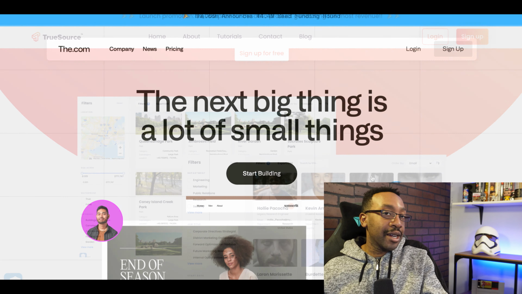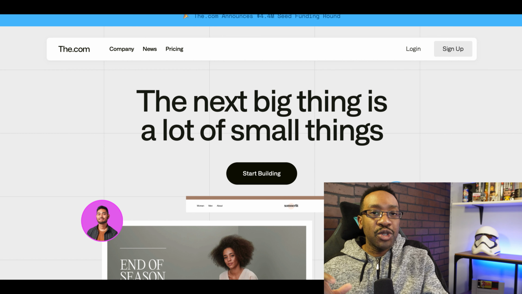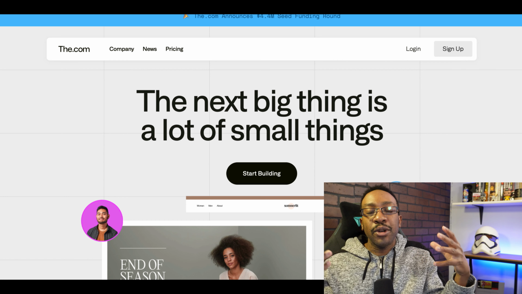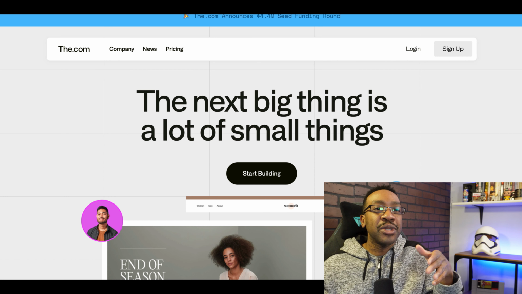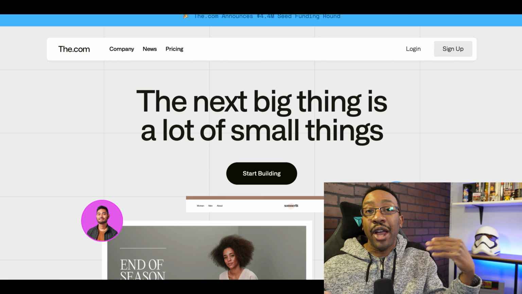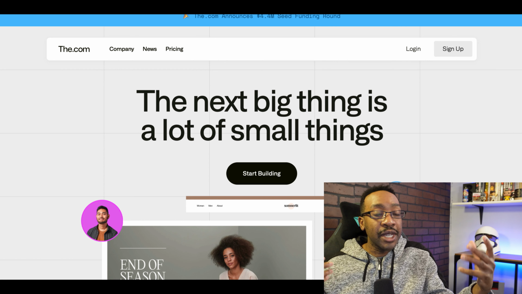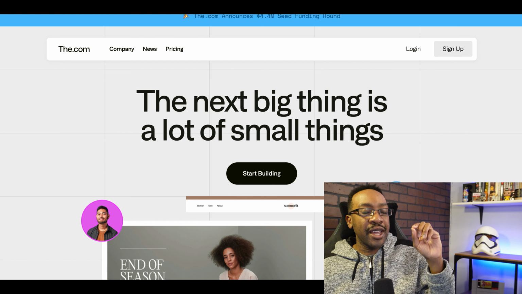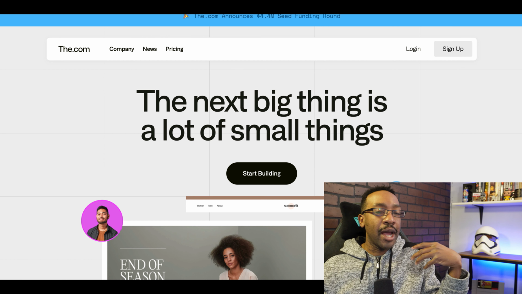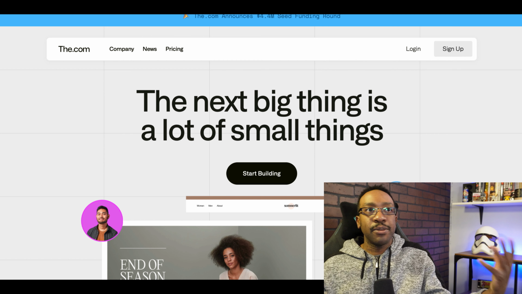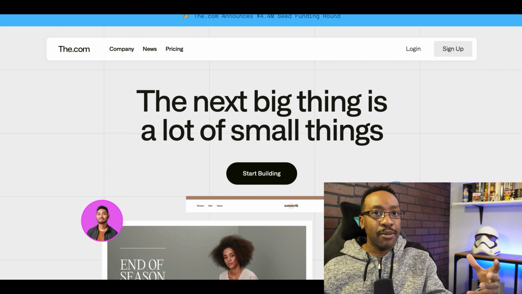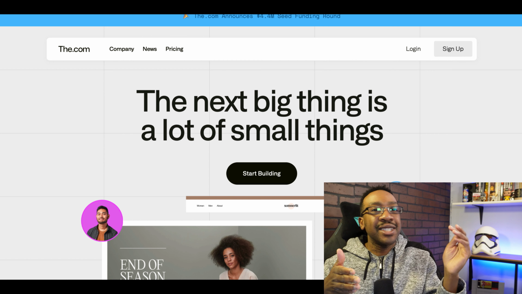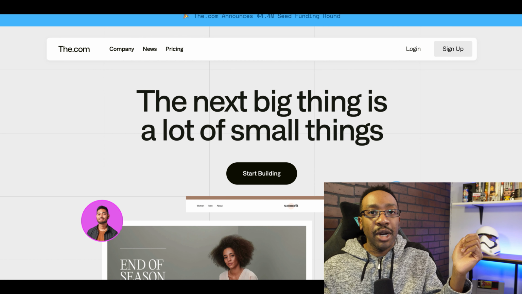Another option would be the.com. They allow different ones to remix websites. So different blocks or different components that you made for a website, if people use them, you can get rewarded. Now, the system of how much you're going to be getting paid when people are remixing and using your blocks is going to be determined. But if I'm already creating a very specific type of website, or I'm known for a very specific style, and I think this is going to get popular, I would be building in the.com to make sure that that's available, and that's just another passive way of making money in the future.